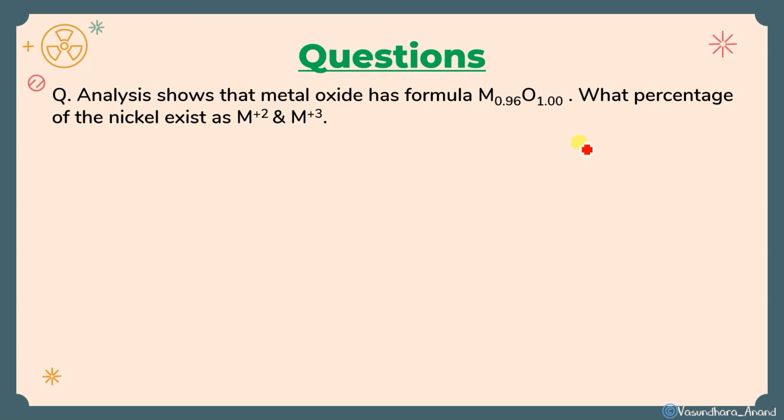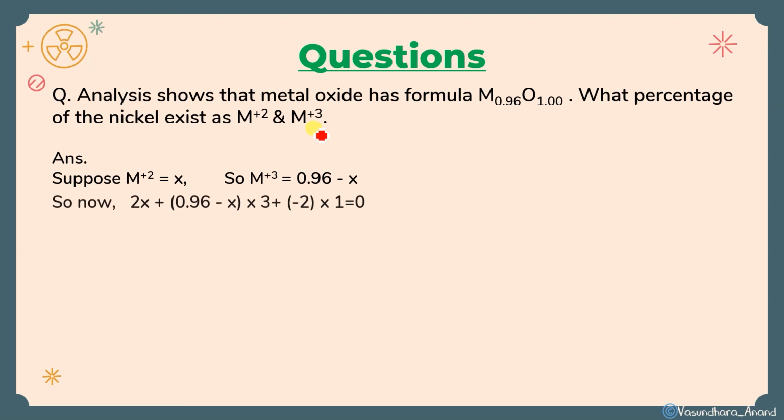You will get it now. Yes, you can do the same way. M+2 को मान लो x, M+3 will be 0.96 minus x. So this is like this. Yes. Now charge into number of atoms, यानी कि x into +2 plus 0.96 multiplied by 3 charge. Yes. Plus oxygen is minus 2 into 1.